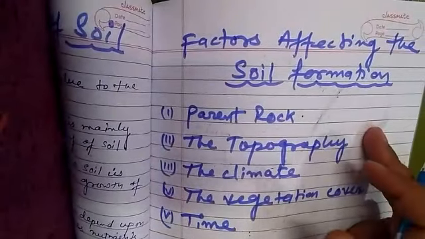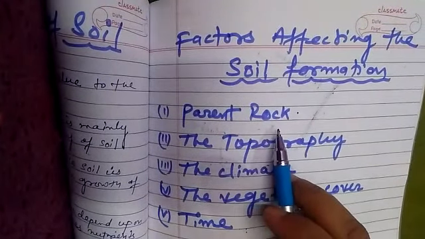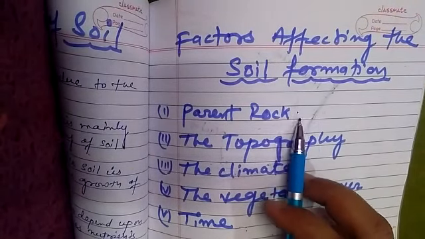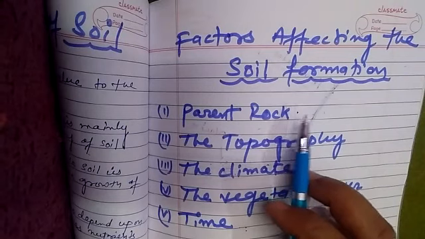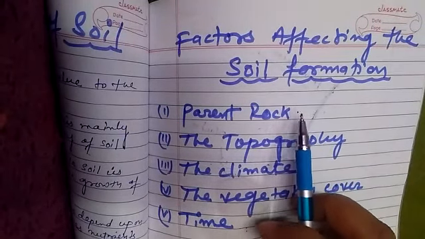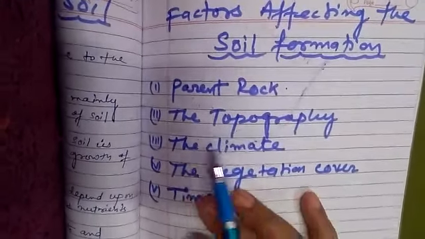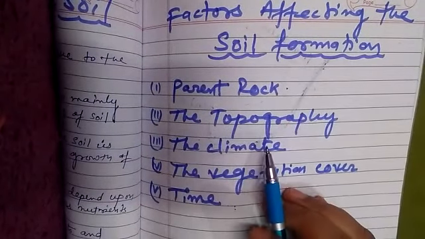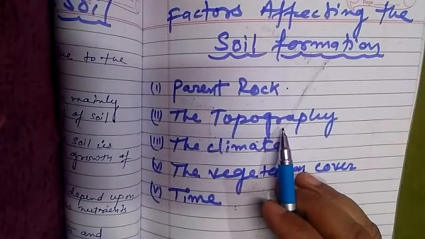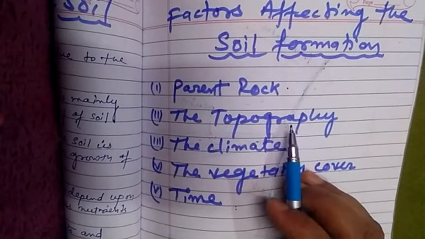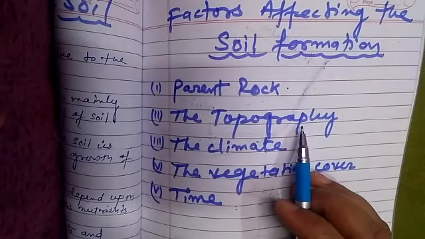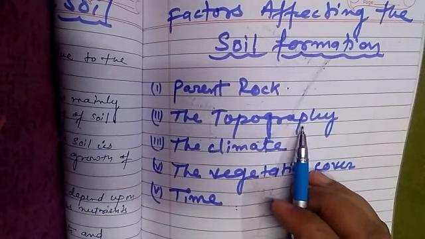So see the factors affecting soil formation. First is parent rock. Parent rock is the original rock from which the soil is formed by the process of weathering. For example, black soil is formed from basalt rock. Then is topography. In the mountain region, on the steep slope, the top layer of the soil is shallow and thin, while on the gentle slope, in the plain areas, the layer of soil is thick.